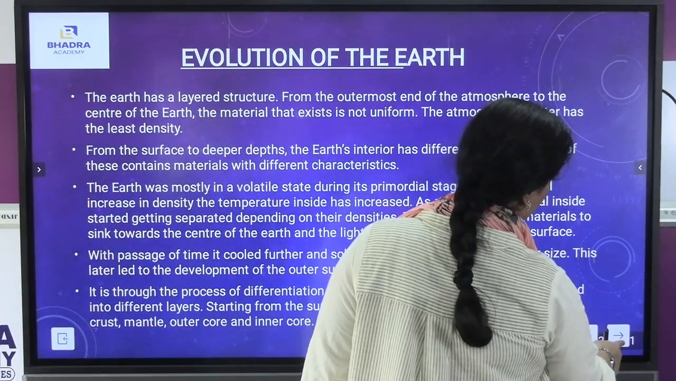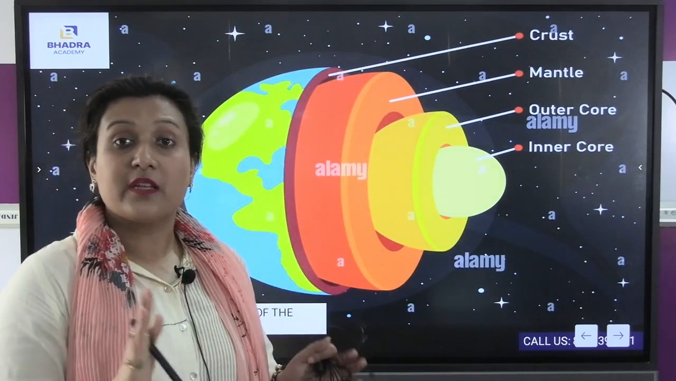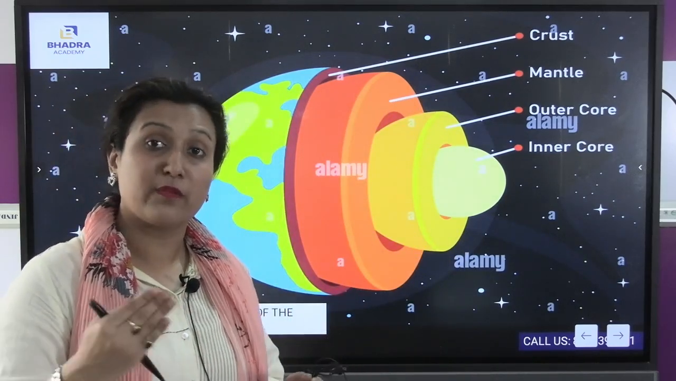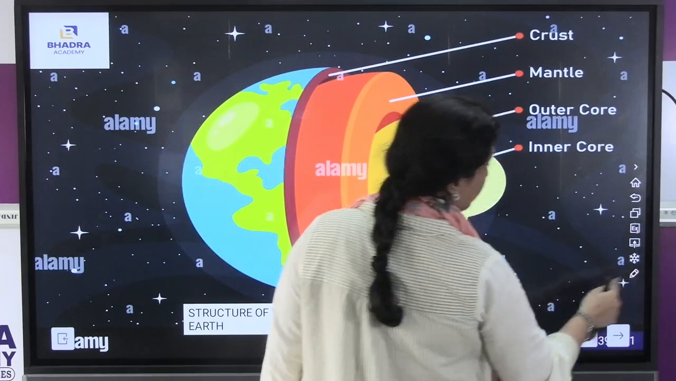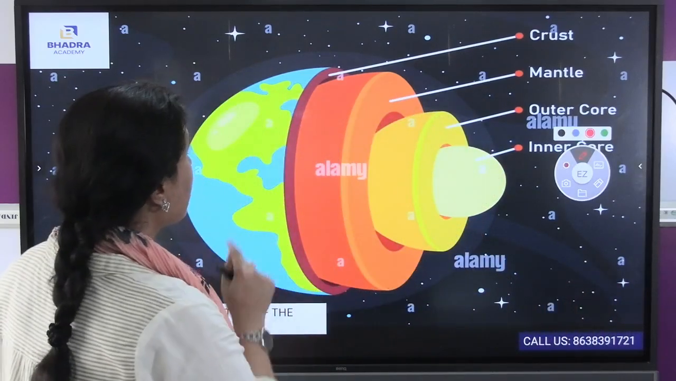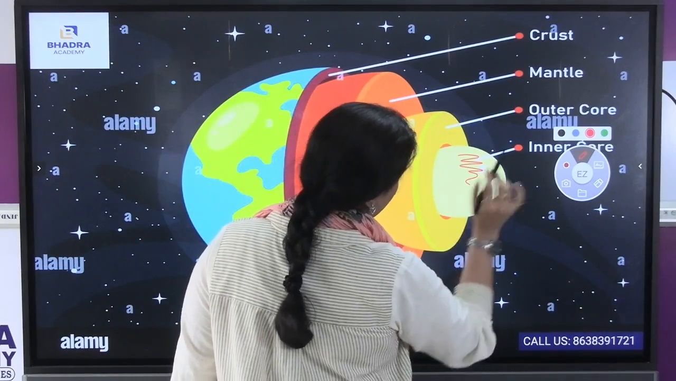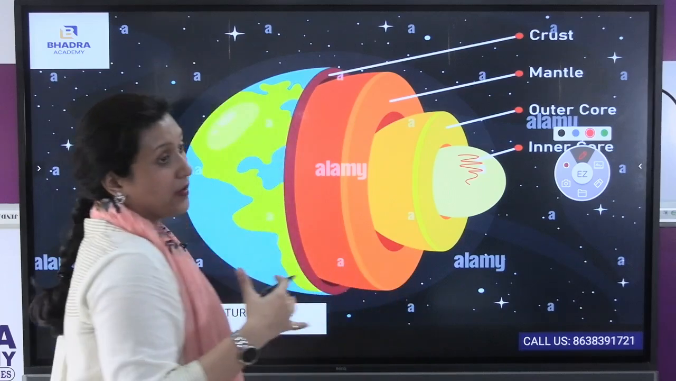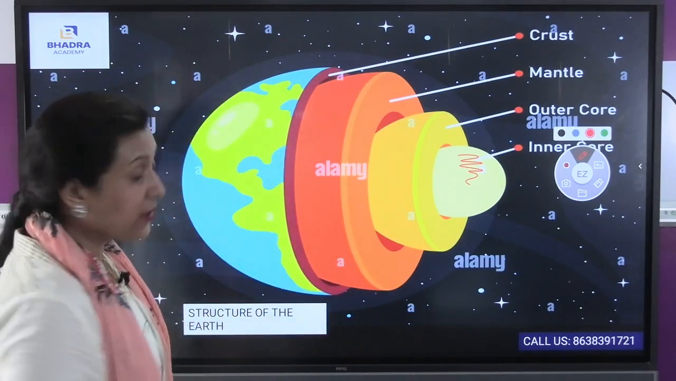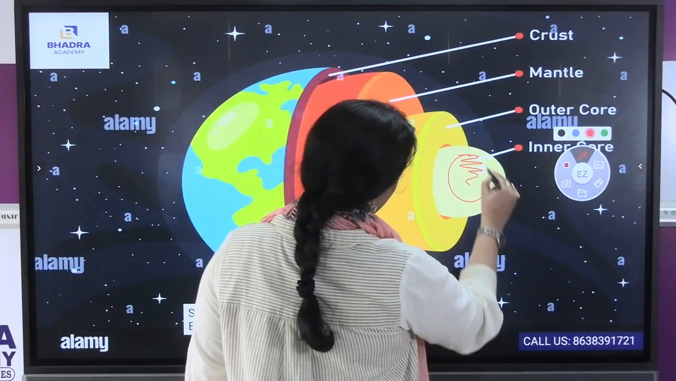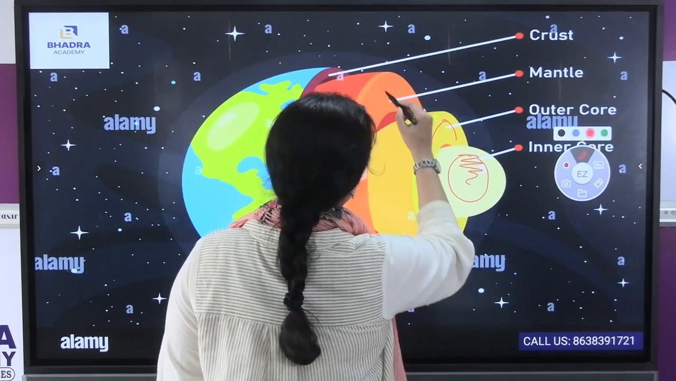So now you see, here you can see the picture of how our earth has been formed layer by layer. This picture has been given so that you may understand the layers of the earth. First comes the inner core. Due to the differences of the density and the temperature, the inner core has been formed. Then came the outer core, and then came the mantle.